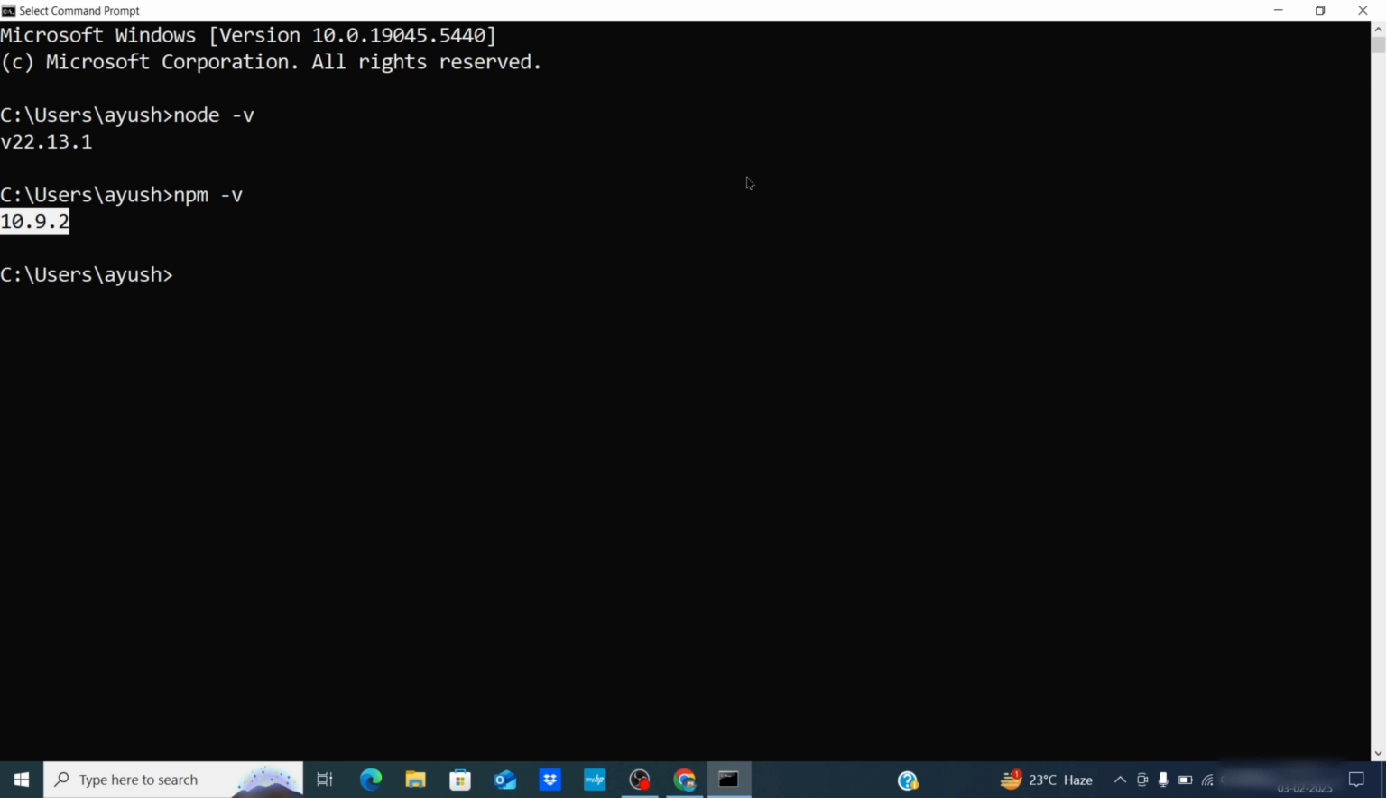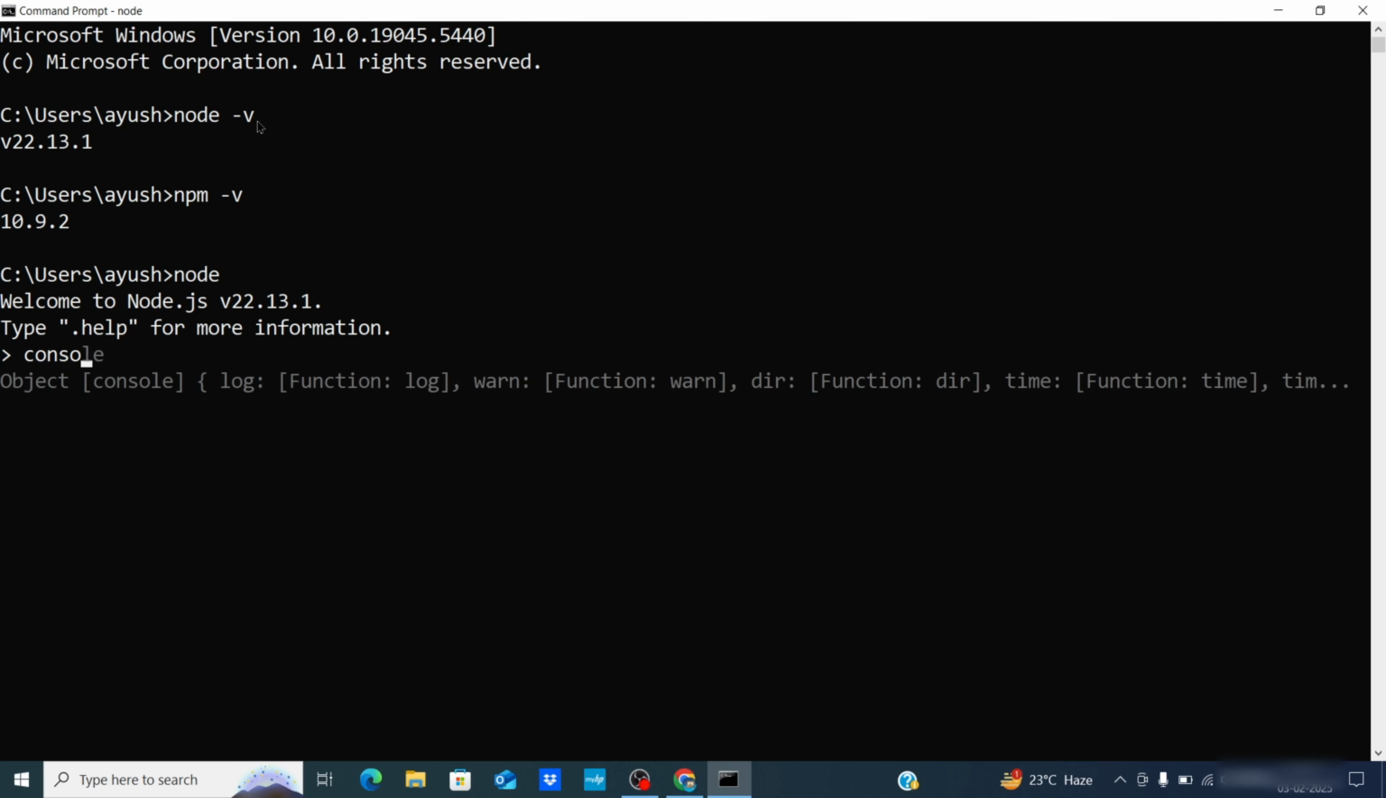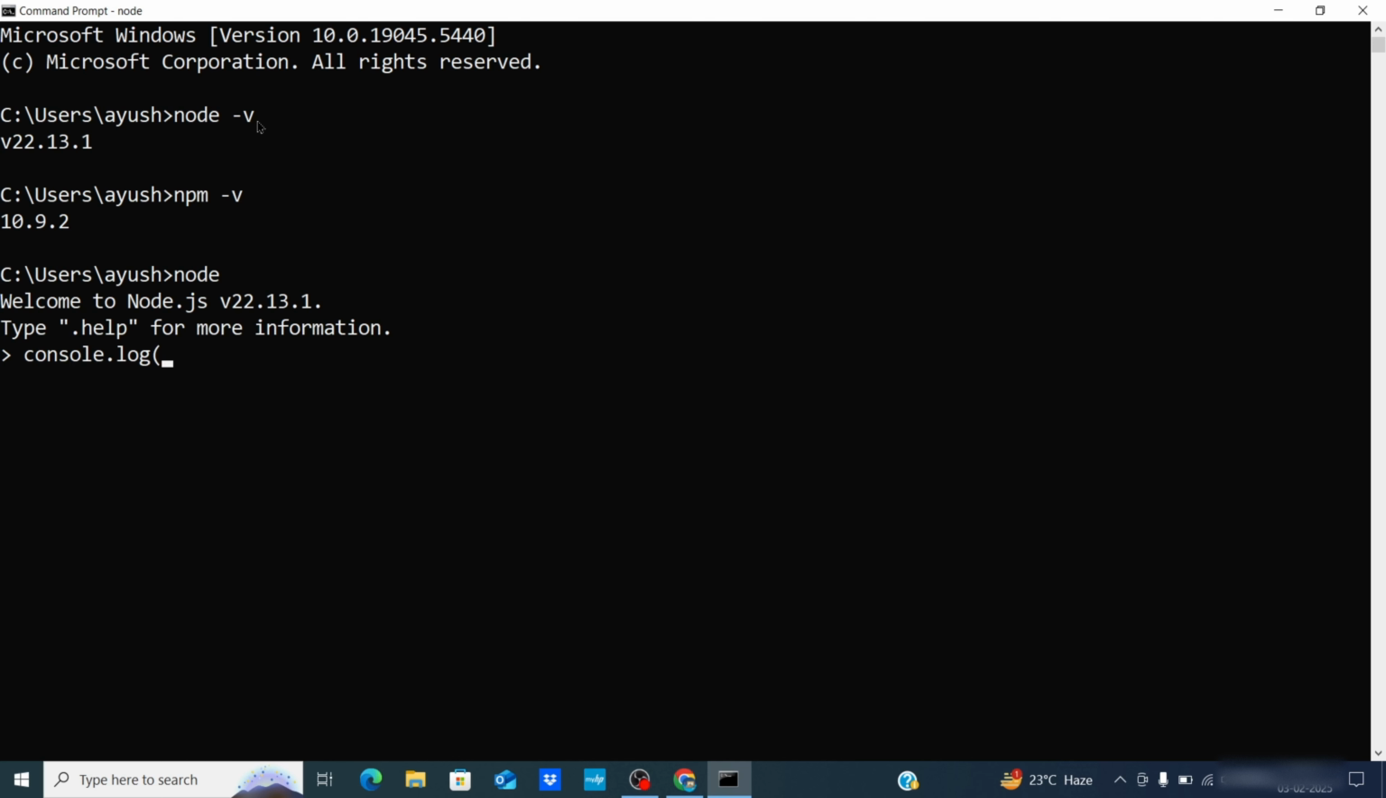To ensure that Node.js is working properly, let's run a small JavaScript program inside Node.js. Here you just type node. This starts the Node.js interactive environment. Now I want to print hello Node.js. Just write console.log hello Node.js. Just click enter. It should display hello Node.js.